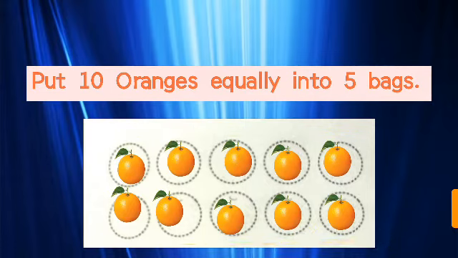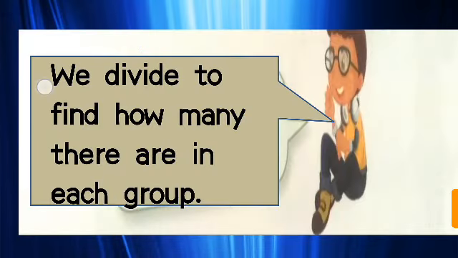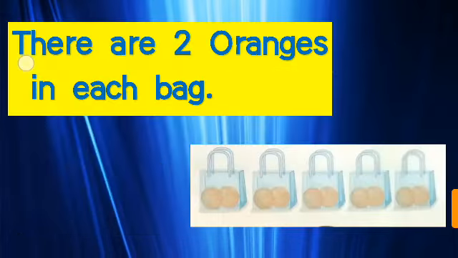And what's the next step? He wants to put 10 oranges equally into 5 bags. So let's see. We divide to find how many there are in each group. Previously we distributed one by one. But here we have to learn how many are there in each group, and first what we have to do? We have to find out with the help of a division sum.